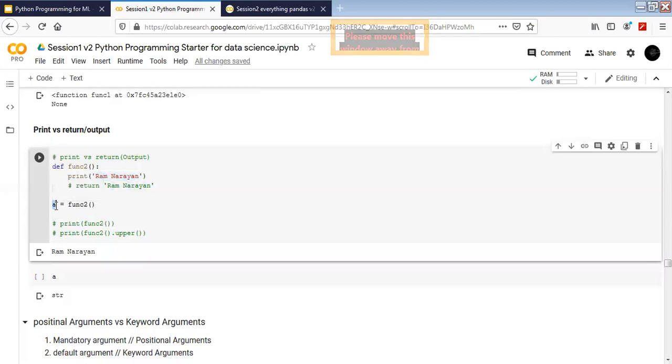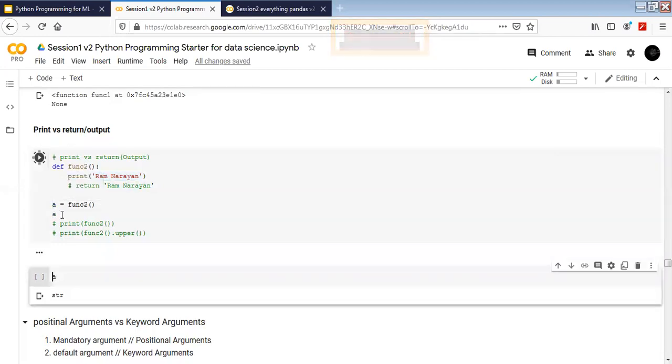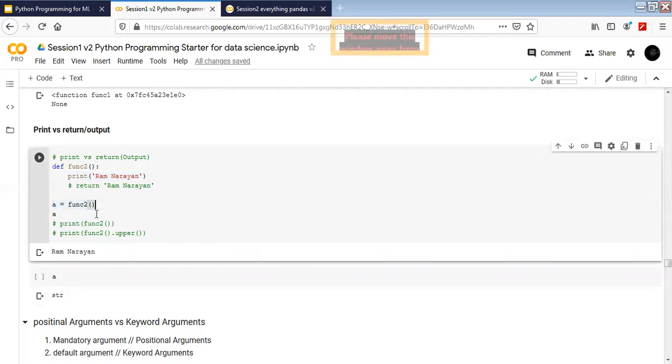Okay, if I just copy it and see what the value of a is, it's not going to give me anything. The function here has executed, which has printed Ramnaran for me. This a is not doing anything for me. This is just the execution here which is making it print. If I want a function to give me something, I need to put it into the return. So make it your practice to put everything into the return and store the output in a variable, and then you can do whatever you want with that. Okay, so print is a very big no-go for us. All right, never do that.